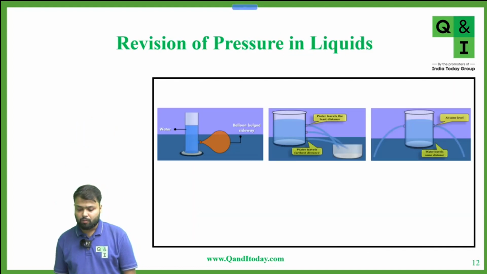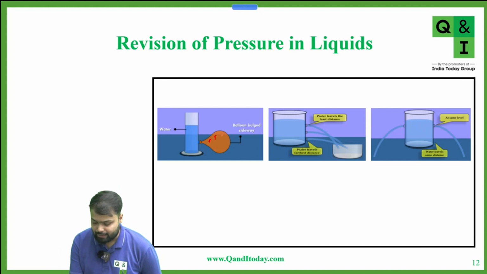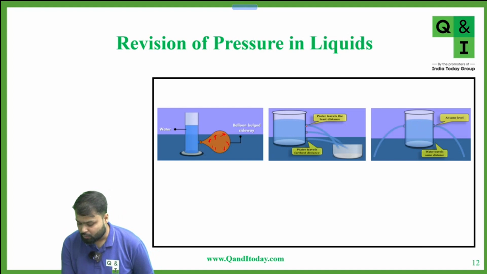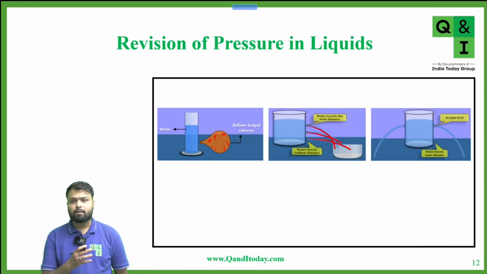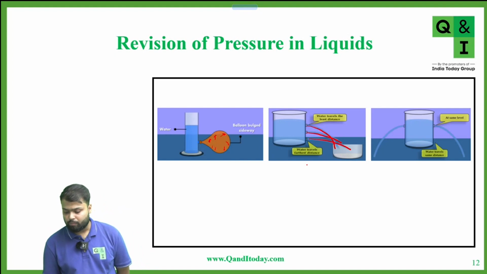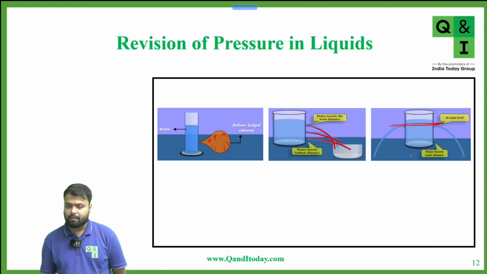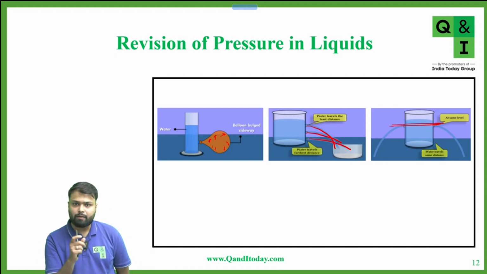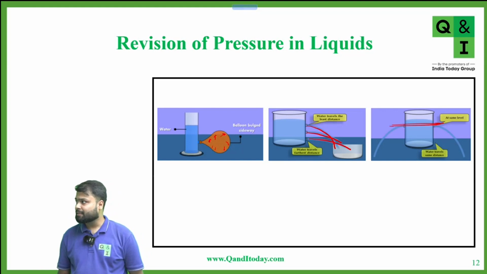Very good. Okay, so if we revise our whole concept, first we see that pressure is acting on the sideways of the walls. Now from the top hole, water is traveling the least distance, and as the depth increases, pressure also increases, and because of that, the distance traveled by the water is farthest from the lower hole. But at the same level, pressure is the same, so water will travel the same distance from both the holes. Okay, is this clear, beta?